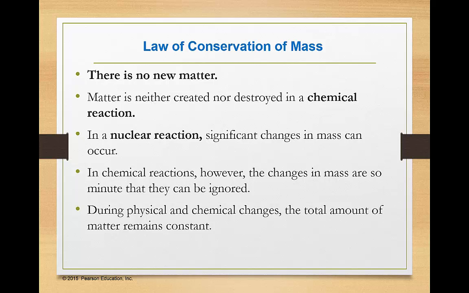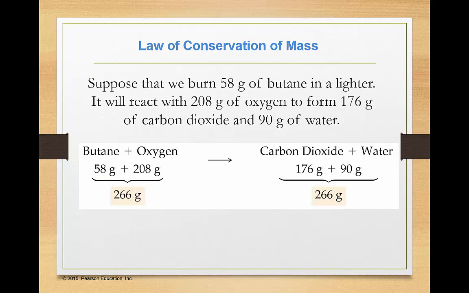For a chemical reaction, you might see a change in mass, but it's very minute, so relative to the entire mass, it's insignificant. We will hold the premise that during a physical or chemical change, the total amount of matter must remain constant. So the mass will essentially remain constant.